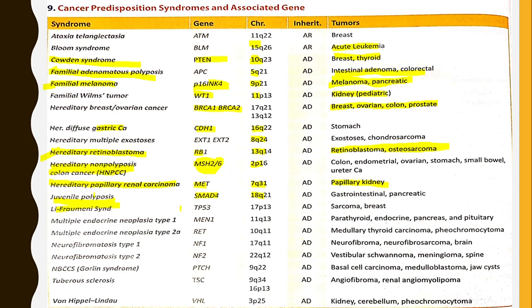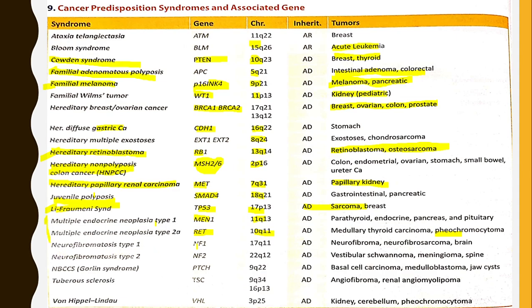Li-Fraumeni syndrome is associated with TP53 on chromosome 17p, with tumors like sarcoma and breast. This is also an important syndrome to be asked. The MEN syndromes. MEN1, multiple endocrine neoplasia 1, is associated with the MEN1 gene on chromosome 11q, with tumors of parathyroid, endocrine pancreas and pituitary. MEN2A is associated with the RET gene on 10q, with tumors like medullary thyroid carcinoma and pheochromocytoma. These MEN syndromes are very important.